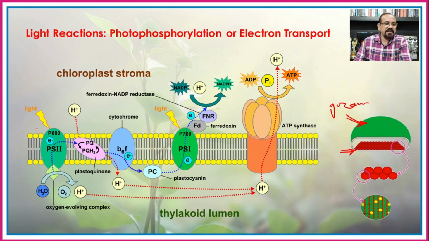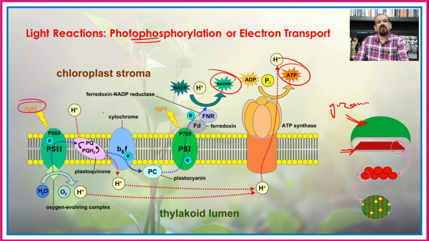On it, there are the different pigments which are responsible for the absorption of the light, and then there is a transport of electron through the electron chain, and finally this energy is used for the formation of the ATP molecules as well as NADPH2, and hence it is known as the phosphorylation or the electron transport.